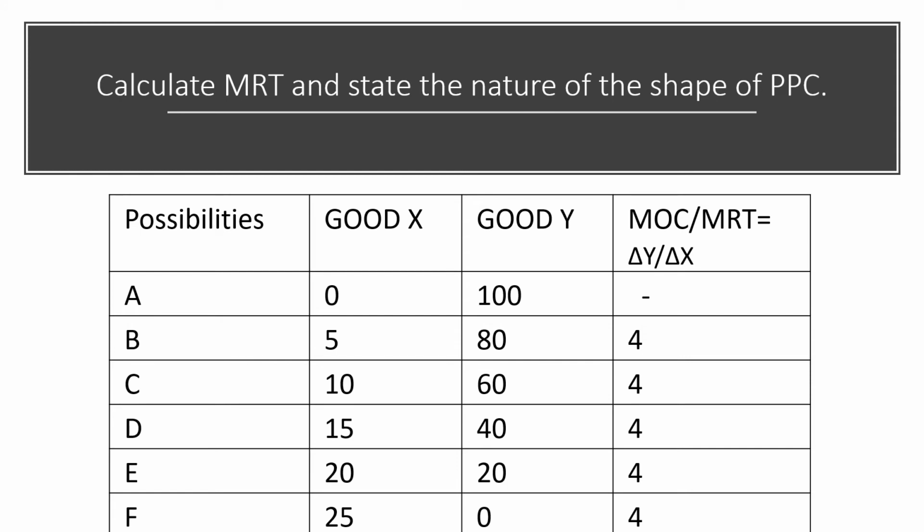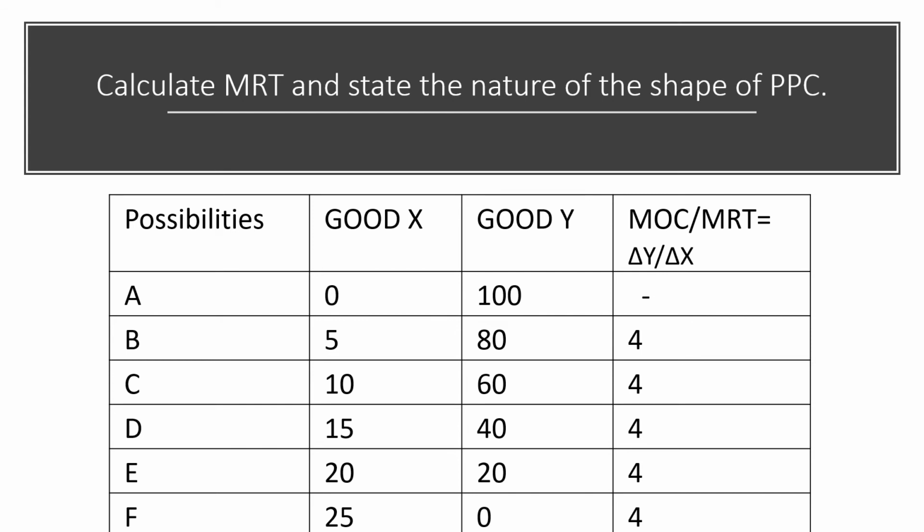From the numerical we can say that good X is the gaining good and good Y is the sacrificing good. And the sacrificing good should always be in the numerator and the gaining good should always be in the denominator.